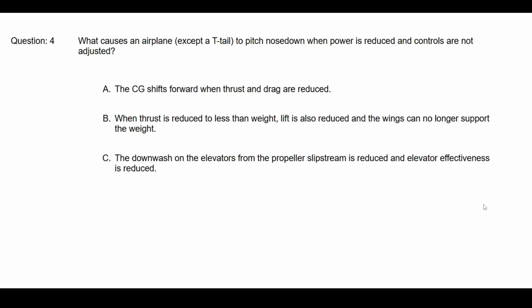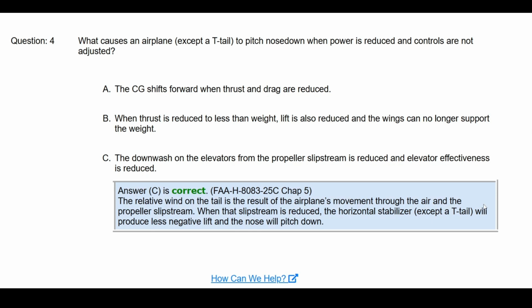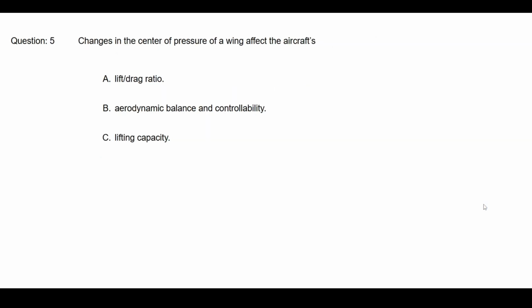What causes the airplane, except the T-tail, to pitch down when the power is reduced and controls are not adjusted? The downwash on the elevators from the propeller slipstream is reduced and the elevator effectiveness is reduced. Changes in the center of pressure of a wing affect the aircraft's aerodynamic and controllability.